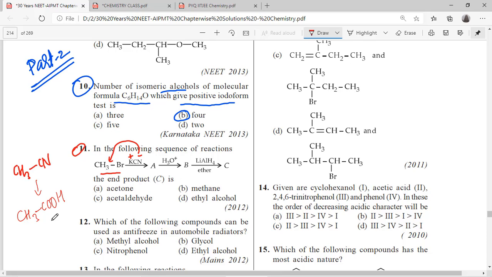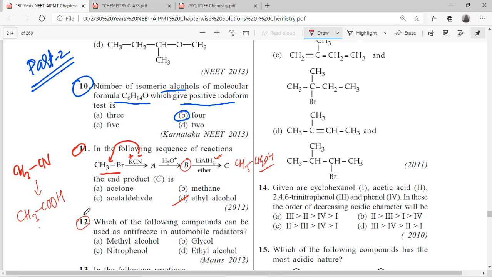Then lithium aluminum hydride, that means reduction. So B is the carboxylic acid, C is the reduction. So what does it give? CH3CH2OH, alcohol. Lithium aluminum hydride reduces up to alcohols. It is a strong reducing agent. Almost all oxygen containing functional groups reduce to alcohols. So now ethyl alcohol is the answer. So D is the answer.